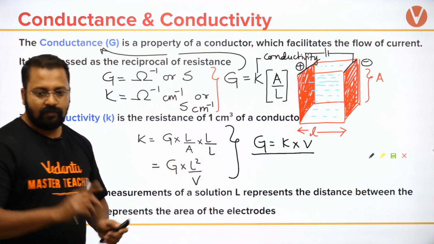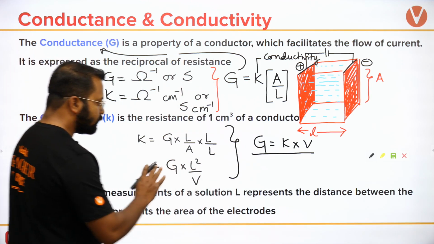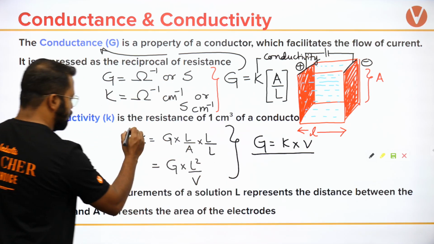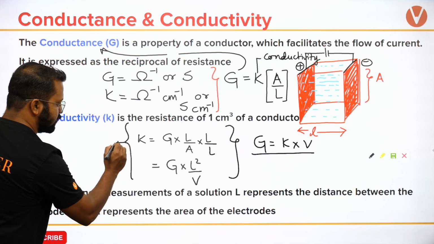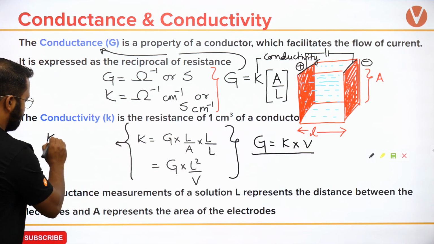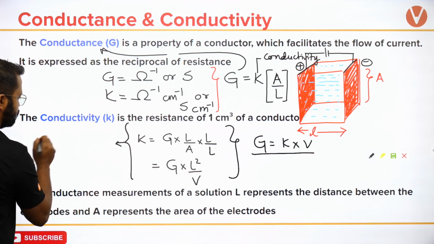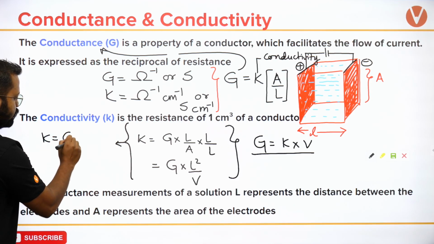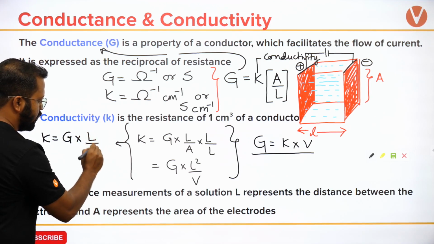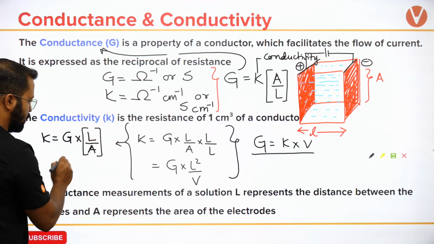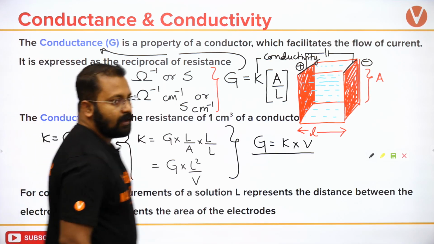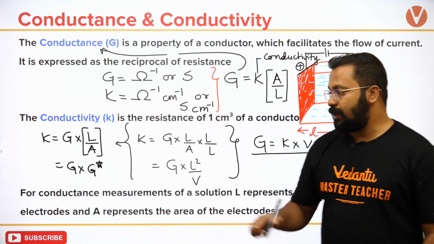One another important thing. When I would write something like this, इससे और एक inference हम निकाल सकते हैं. Kappa can be written as G times L upon A. This L upon A is expressed as G star.